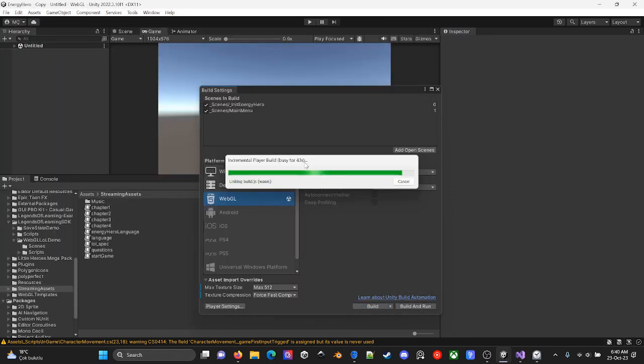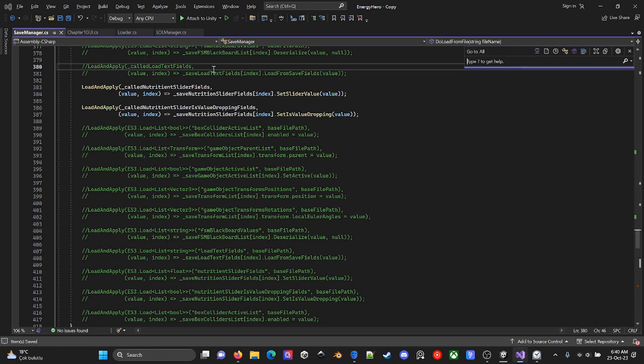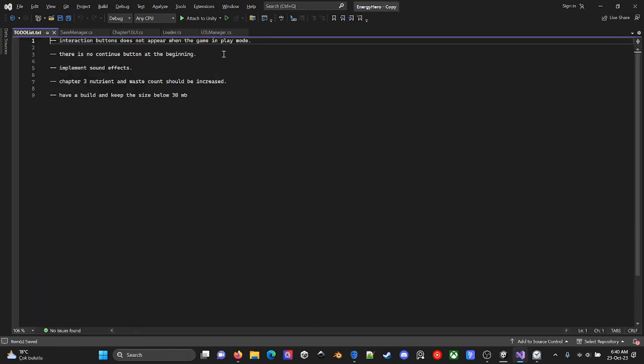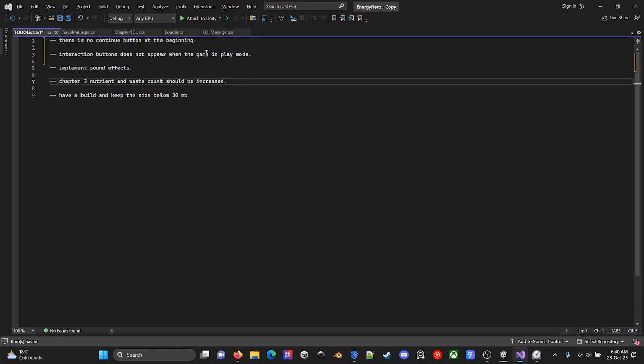So anyway, if this manages to read the JSON files, then what else is left inside my to-do list? Interaction buttons do not appear. This is a little bug; maybe I can pass this one. There is no continue button at the beginning. Save and continue optionality is more important. Chapter 3, nutrient and waste counts should be increased.